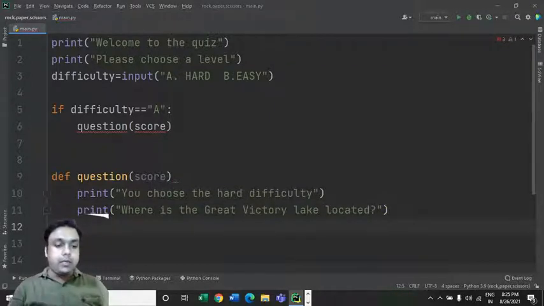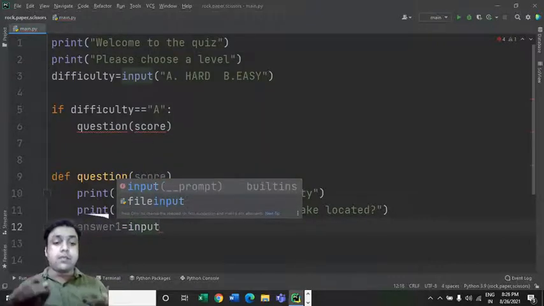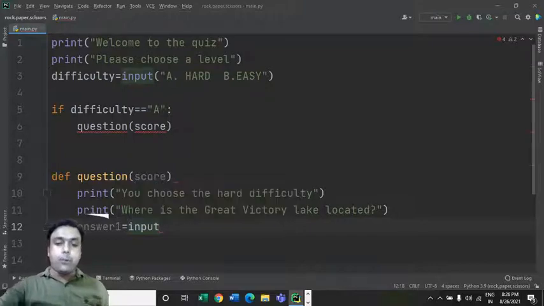Now we need the user to give us an answer, but how will he give us an answer? We'll have to provide him with some choices, and whatever he chooses, I would like it to get saved in this answer1 named variable. So answer1 is equal to, we can use this input keyword for providing him the required choices, right?